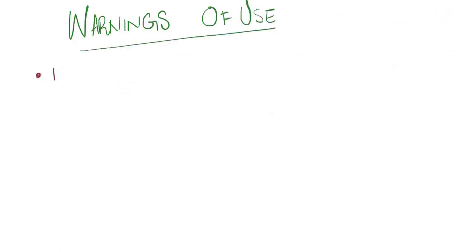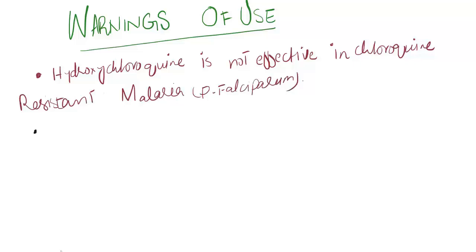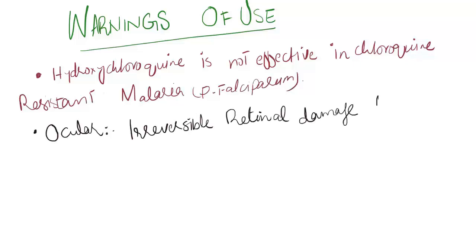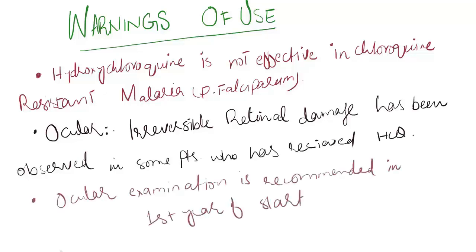Now, warnings for the use of hydroxychloroquine and chloroquine. Hydroxychloroquine is not effective against chloroquine-resistant strains of malaria, Plasmodium falciparum. And in ocular warnings, irreversible retinal damage has been observed in some patients who have received hydroxychloroquine. Ocular examination is indicated within 1 year of use.